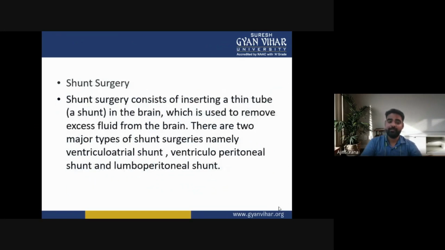Now, the shunt surgery. The shunt surgery consists of inserting a thin tube, or a shunt, in the brain, which is used to remove excess fluid from the brain.